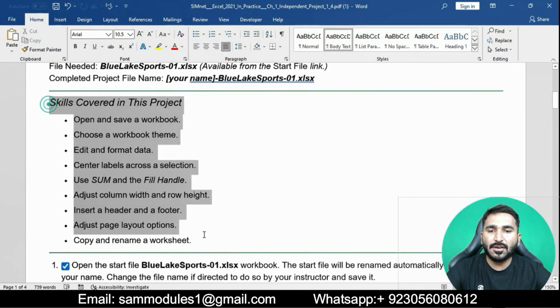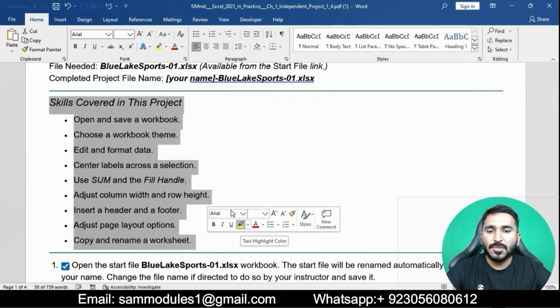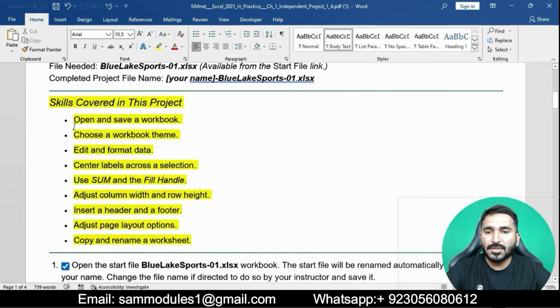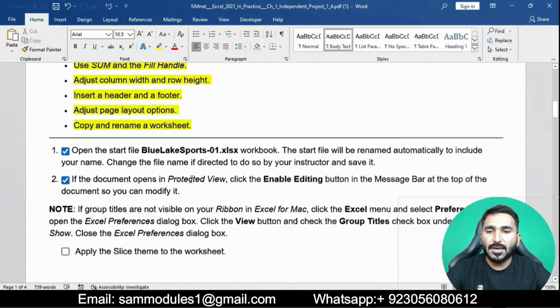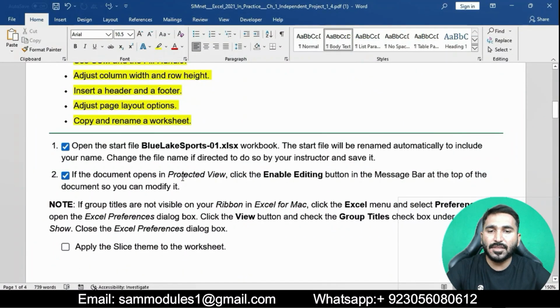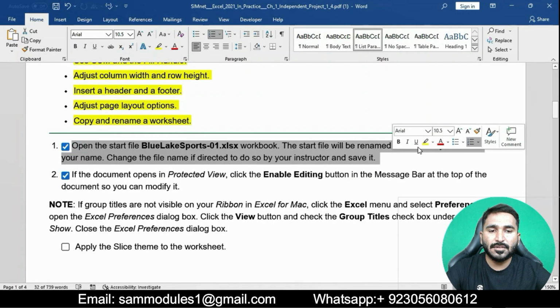Here are the skills covered in this project. Basically in this question we will cover the skills in this project. First I have highlighted: open and save a workbook, choose a workbook theme, edit and format data, then center, adjust column width and row height, insert a header and footer, adjust page layout options, copy and rename a worksheet. Now question number 1 I will highlight, then I will start this project.